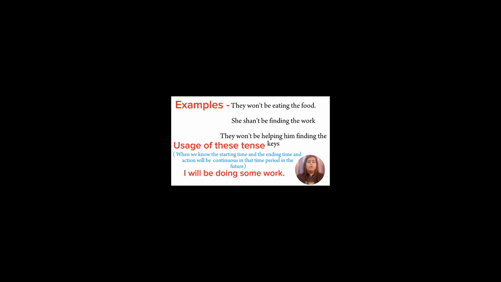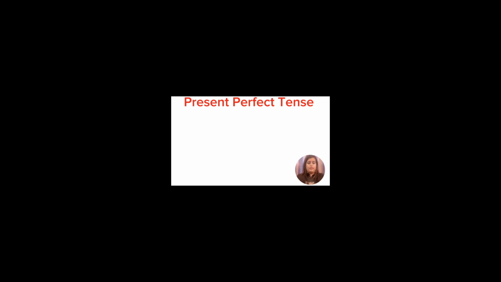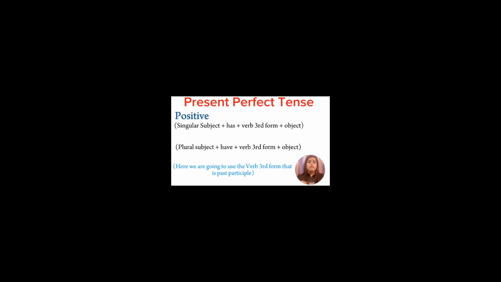Now let us see present perfect tense. Now the rule for positive sentence will be singular subject plus has plus verb third form plus object, plural subject plus have plus verb third form plus object. So here in this we are going to use the verb third form, that is past participle. Now let us see the examples. He has driven the car.